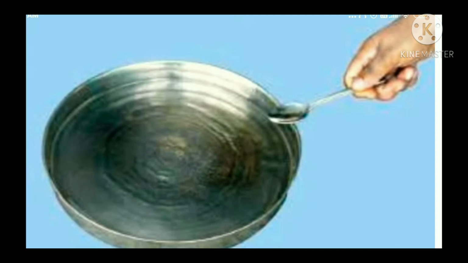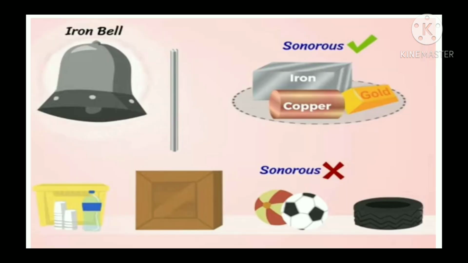So metals have the property that after striking or hitting them, they produce sound. Metals produce a ringing sound. This property is called the sonority of metals. Metals are sonorous. They produce sound on striking.